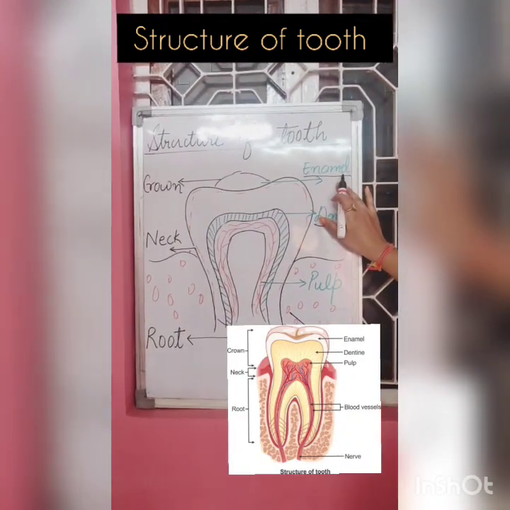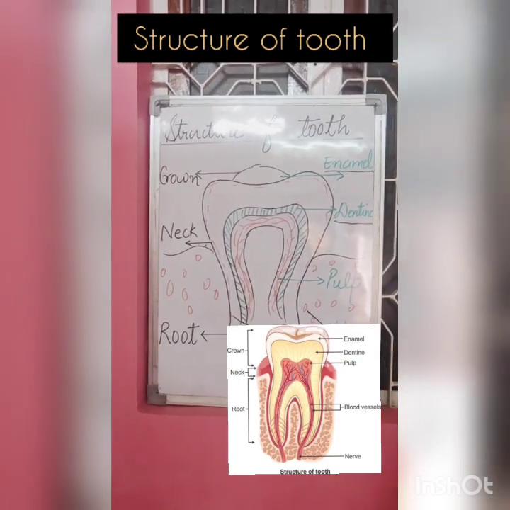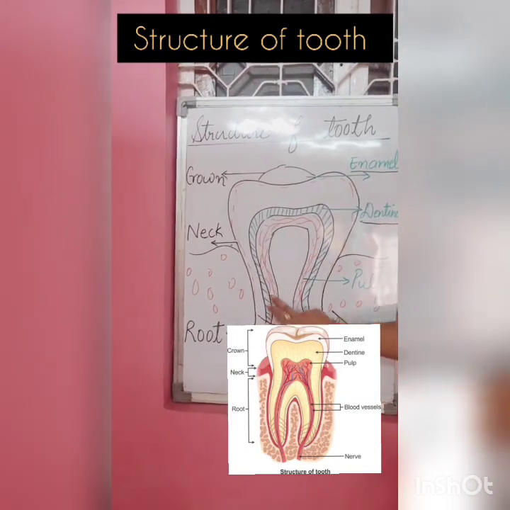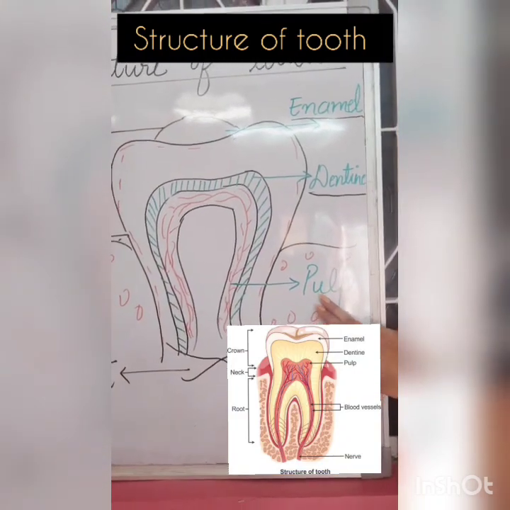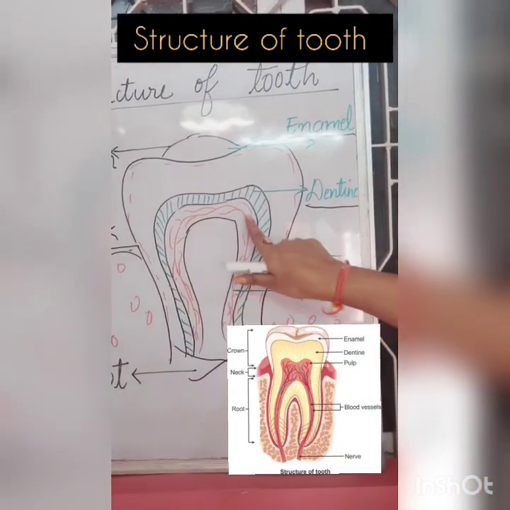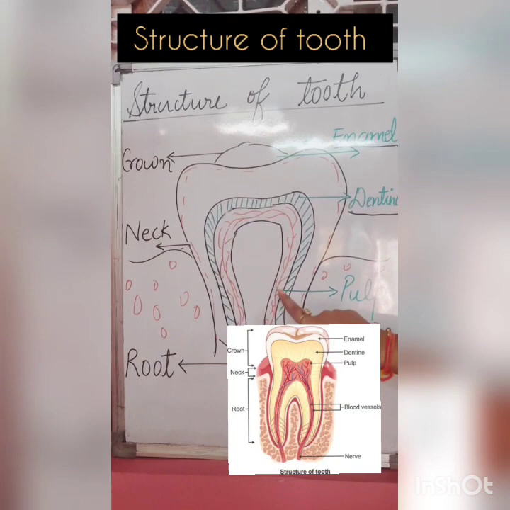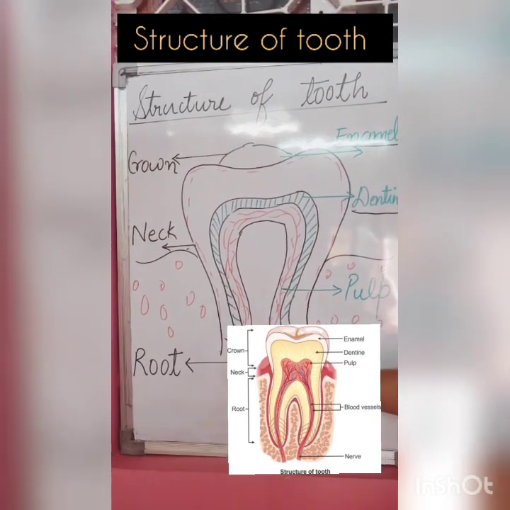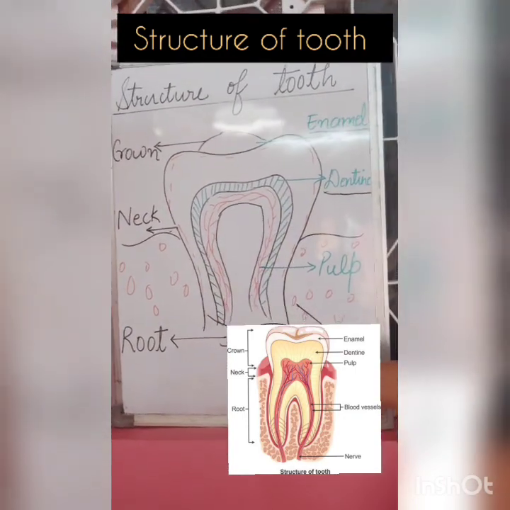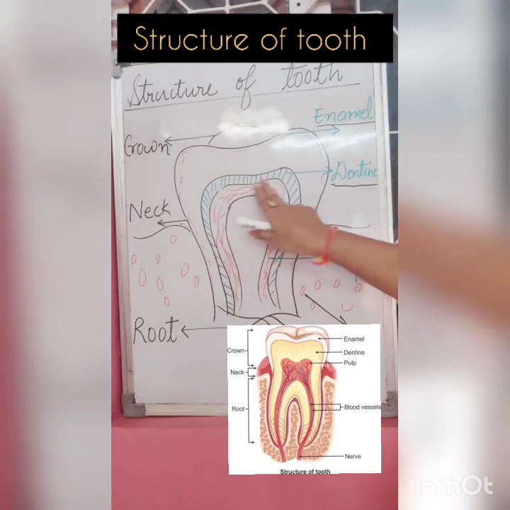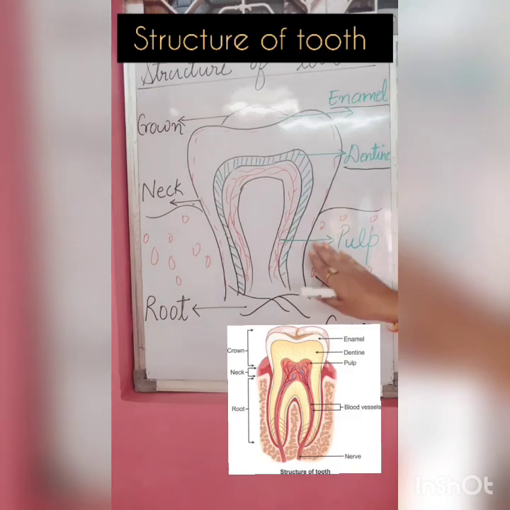After that comes the most sensitive part of our tooth, that is the pulp. It is the most sensitive part because it has all the blood vessels present in it. It supplies blood and nutrients to our tooth. If you ever feel a toothache, that is due to this pulp.